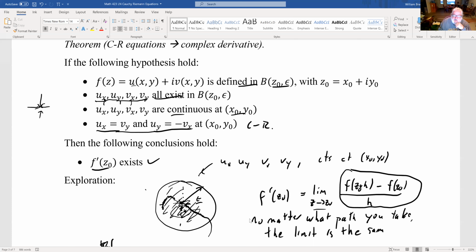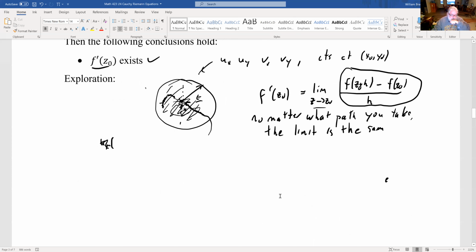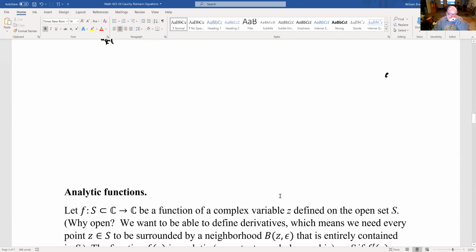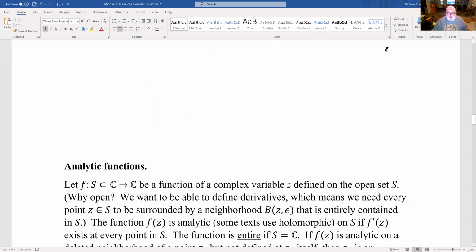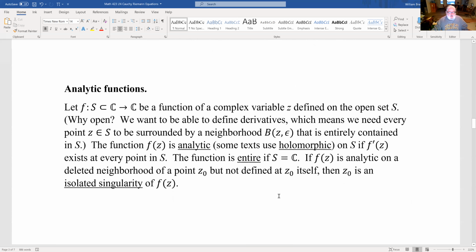You just need that the partial derivatives exist and are continuous, which is generally not a problem. So basically, the Cauchy-Riemann equations imply a complex derivative and vice versa. And I might do a video with a proof of that at some point, but I might not. Okay, so those are the Cauchy-Riemann equations.